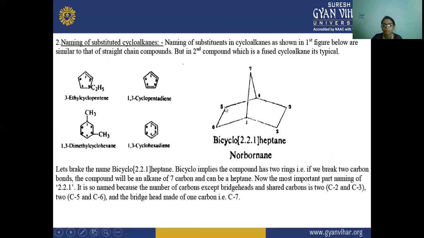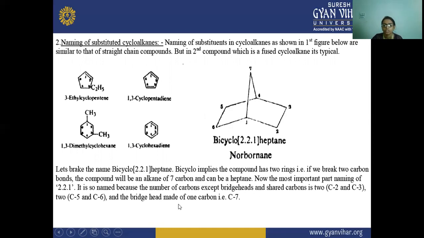Now the most important part, naming of 2.2.1, is that it is so named because the number of carbons except the bridgeheads and shared carbons is 2, that is C2 and C3, and C5 and C6, and the bridge is made of one carbon, which is C7. So here, bicycloheptane: if we break the two carbon atom bond from here, then it will become an alkane, that is heptane.